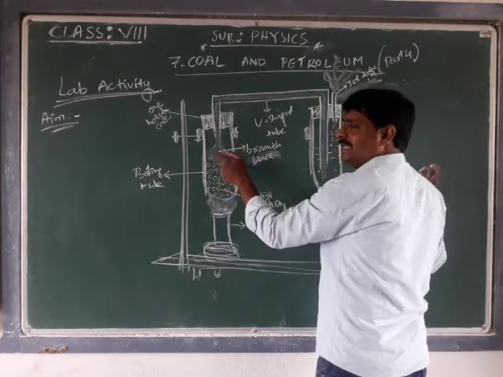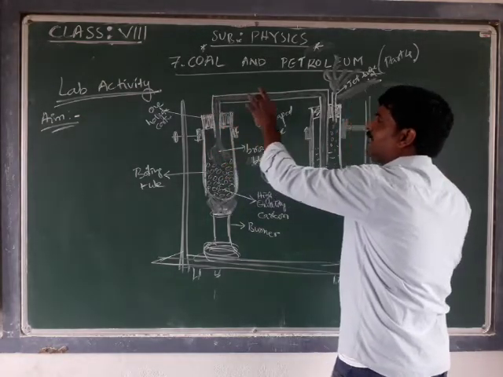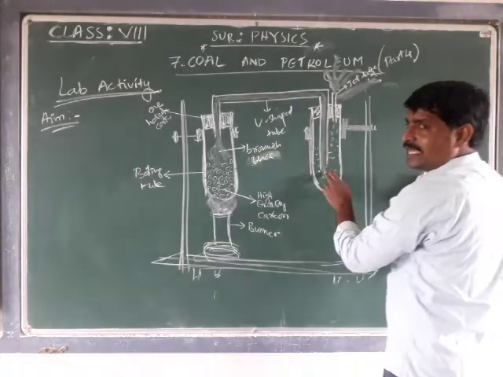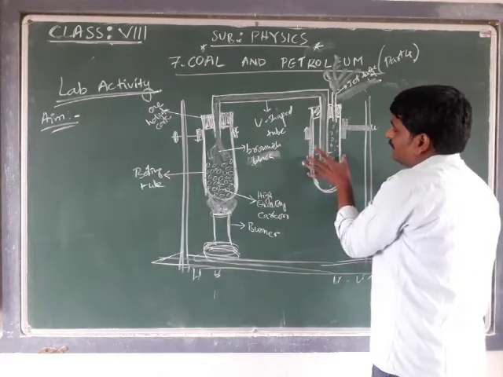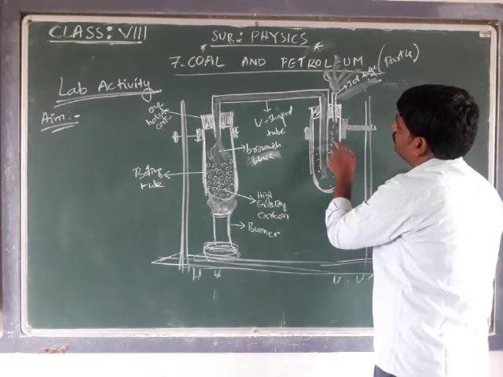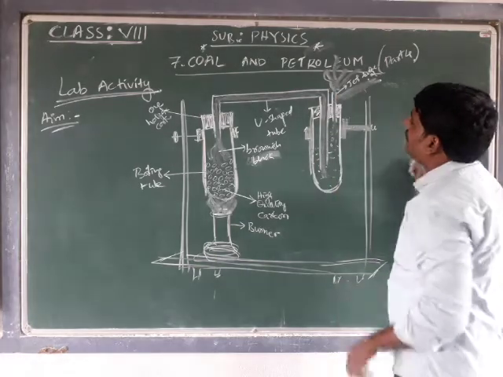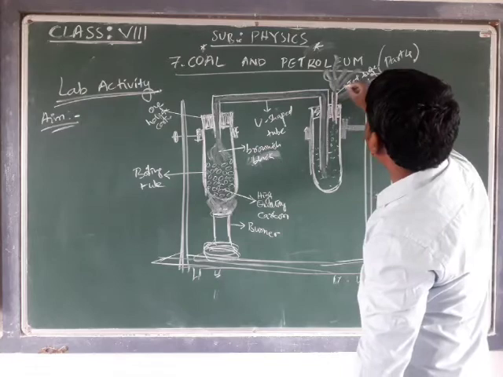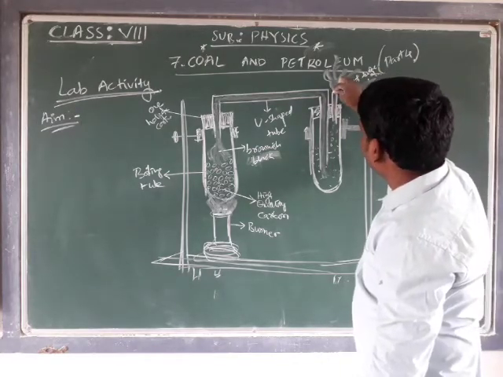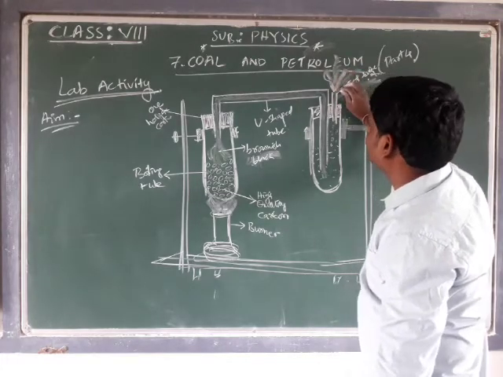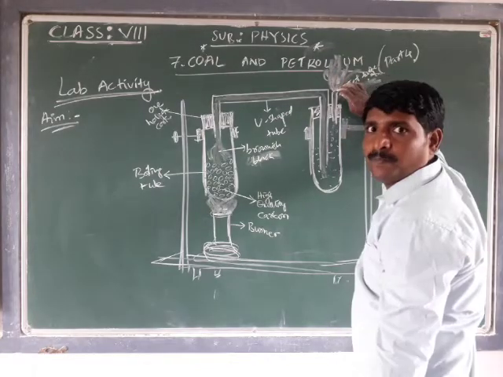The brownish black gas is transferred through this U-shaped tube, and when it reaches the water in the other test tube, after some time we notice colorless bubbles in the form of a gas coming out through this jet tube. When we keep some fire at this jet tube, we get a flame at this jet tube.